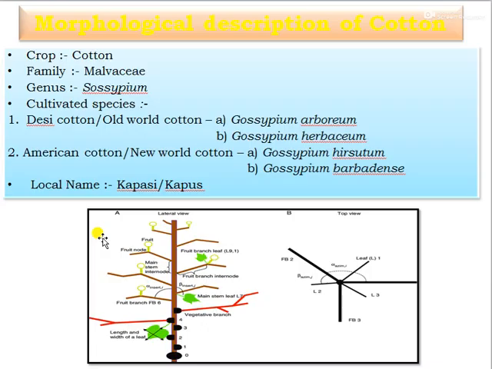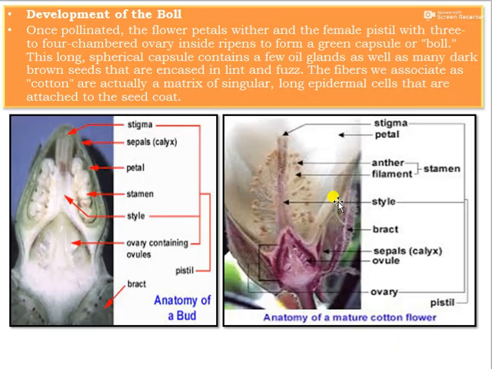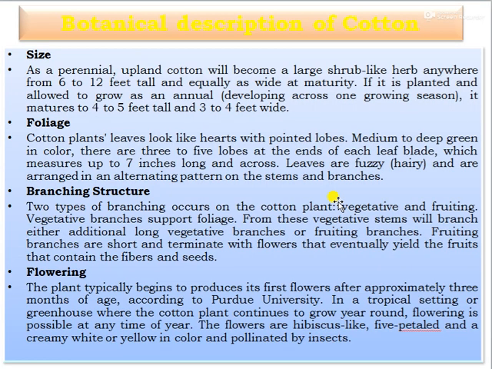Then cotton belongs to the family Malvaceae, genus Gossypium. The cultivated species are Desi cotton and American cotton. In case of Desi cotton, these are Gossypium arboreum and Gossypium herbaceum, and the American cotton is Gossypium hirsutum and Gossypium barbadense, locally called Kapashi or Kapas. You can see the botanical description of cotton.